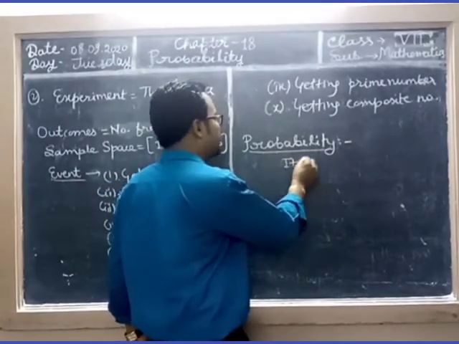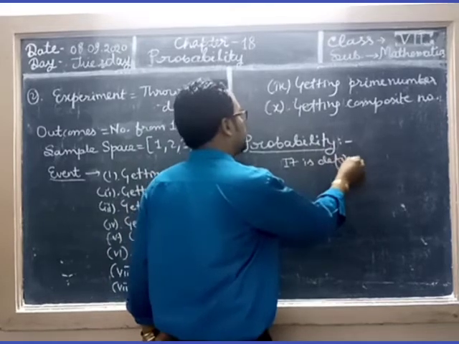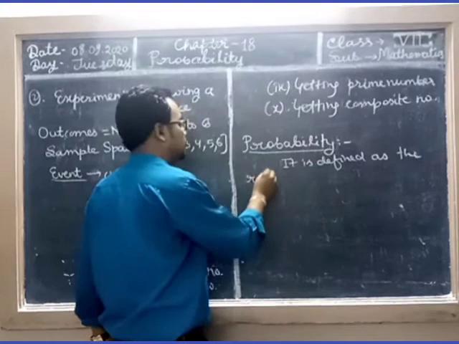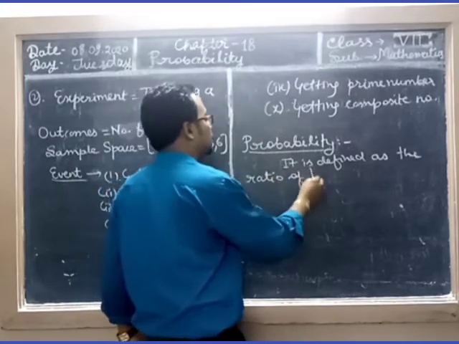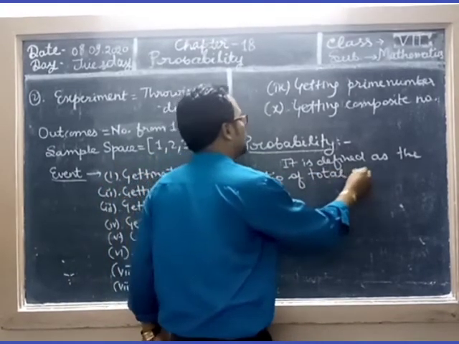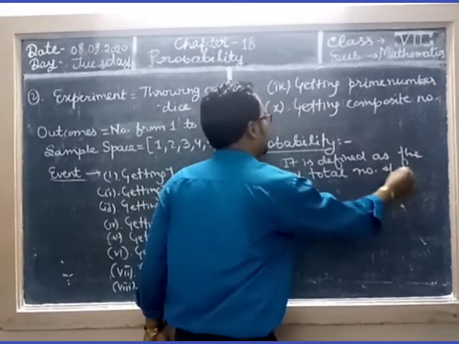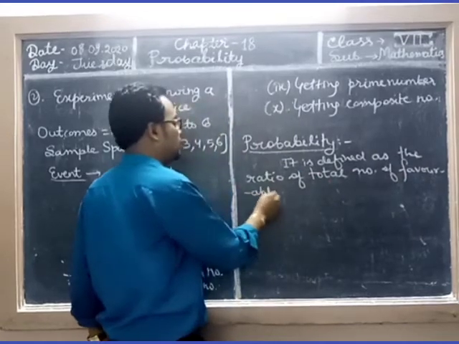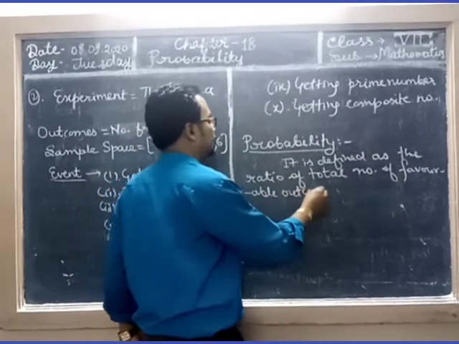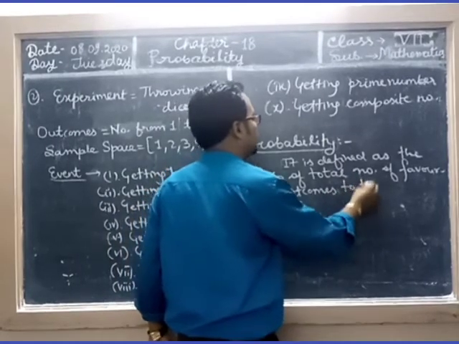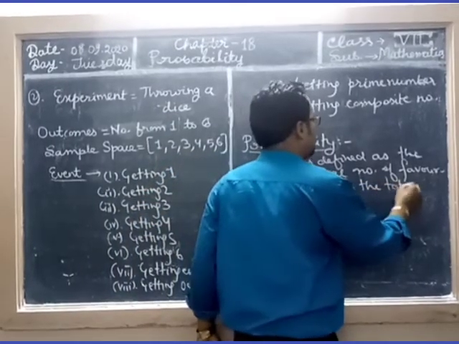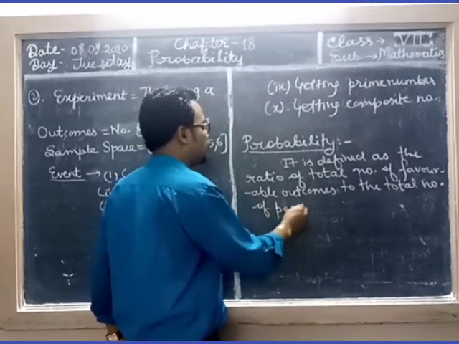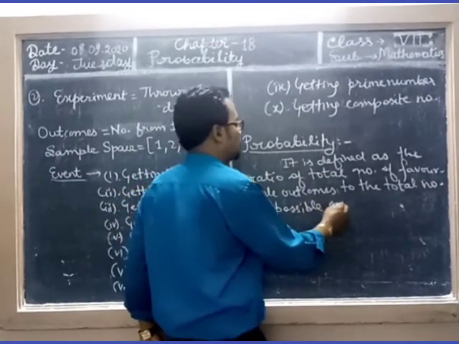It is defined as the ratio of the total number of favorable outcomes to the total number of possible outcomes.